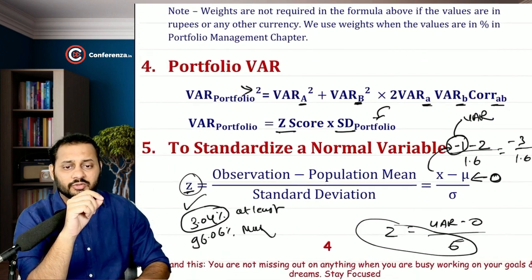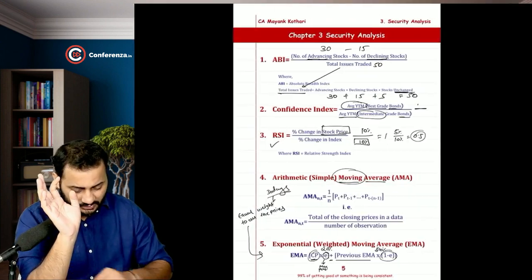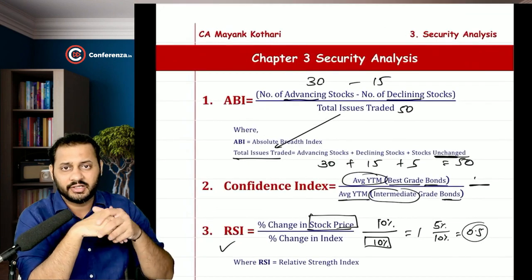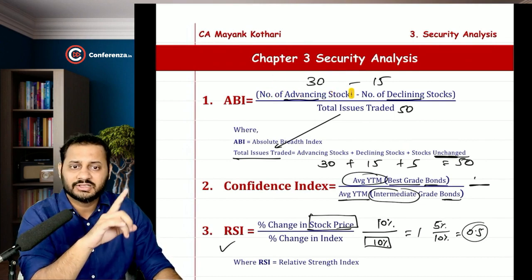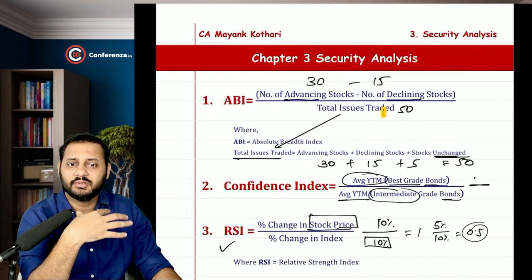Okay, then standardizing a normal variable, that was completed. Then we came to security analysis. If you remember, absolute breadth index is nothing but number of advancing stocks minus number of declining stocks divided by the total issues traded.